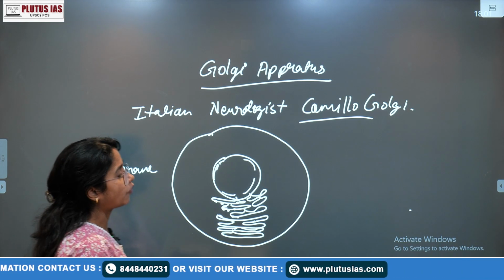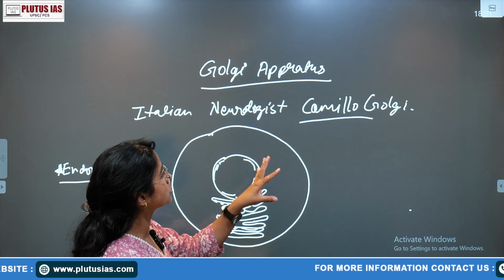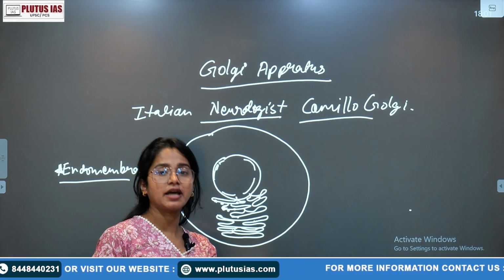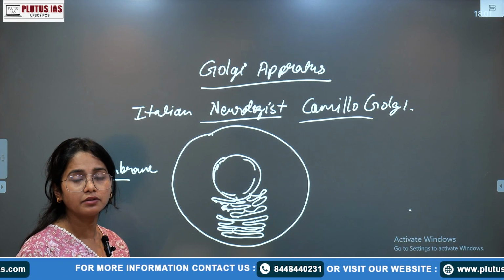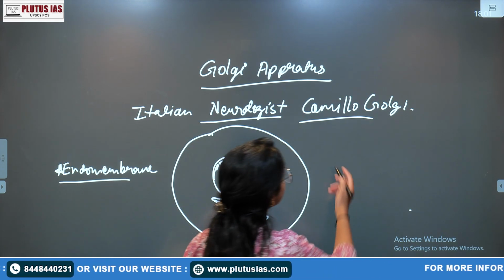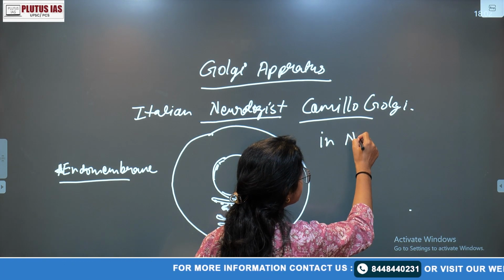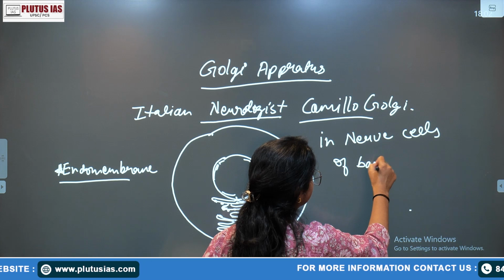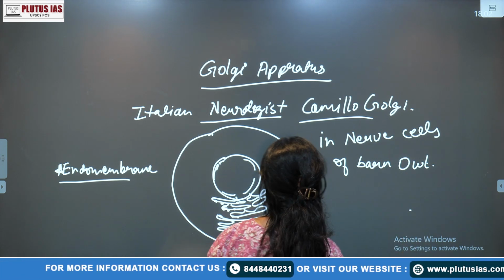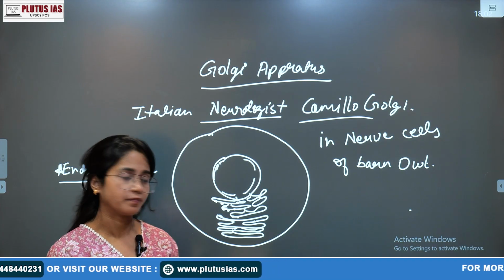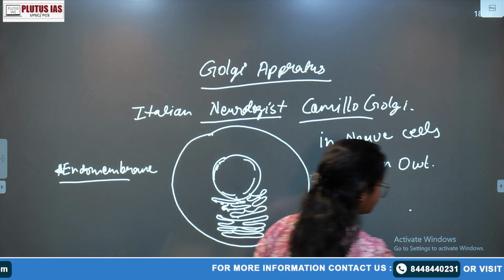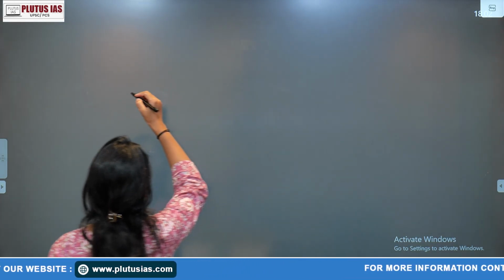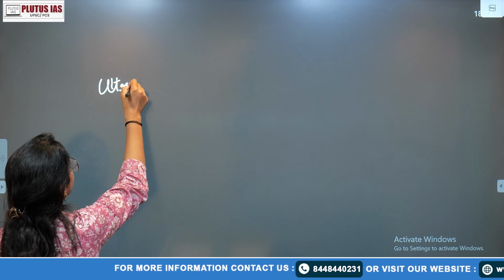Camillo Golgi, the Italian neurologist, discovered and first studied the Golgi apparatus in the nerve cells of the barn owl. Now we'll talk about the number, but before that we'll talk about the structure, or the ultrastructure, of the Golgi apparatus.